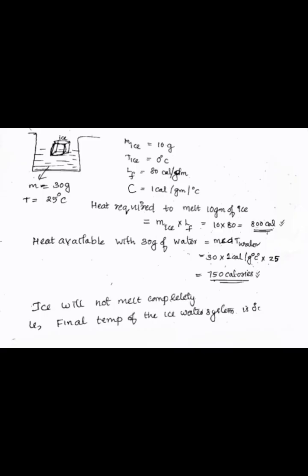So this means that the ice doesn't melt completely, so the final temperature is 0 degree Celsius, because here the required heat is more than the available heat.